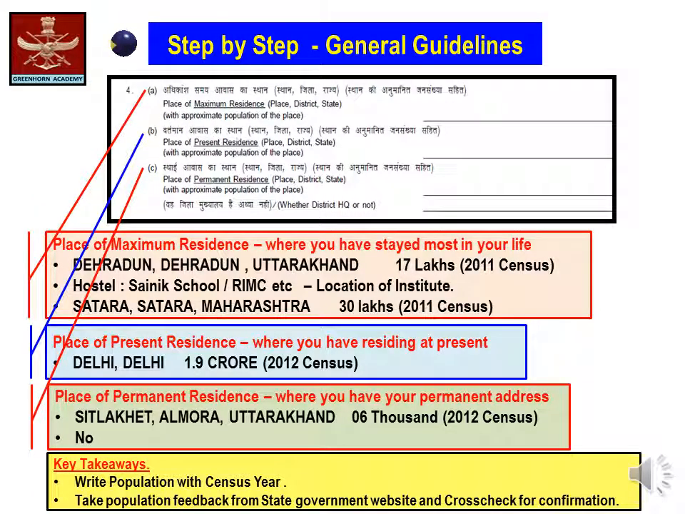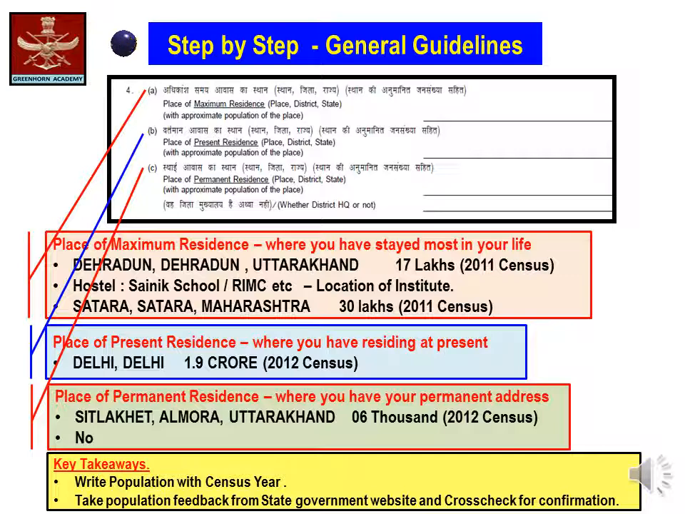Now coming on to the serial number 4, which is the place where you have resided. It is divided in three parts: the place of maximum residence, place of present residence, and place of permanent residence, along with the place, district, and the state. In addition, you are also supposed to write whether the place of your permanent residence is a district headquarter or not. To substantiate, we are given certain examples.